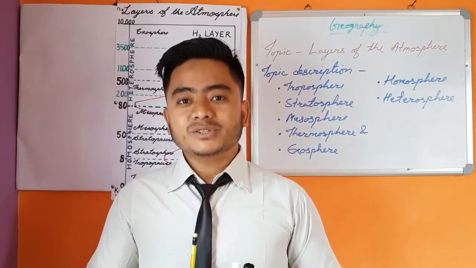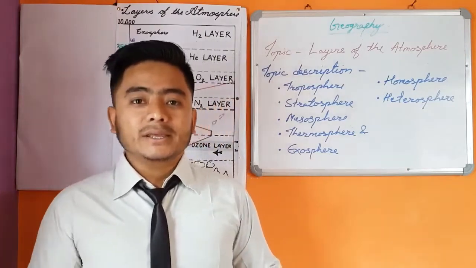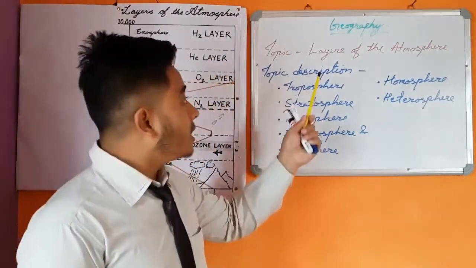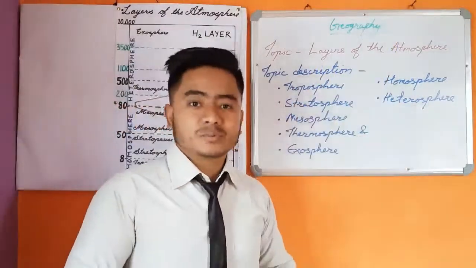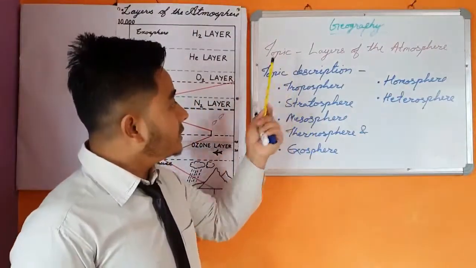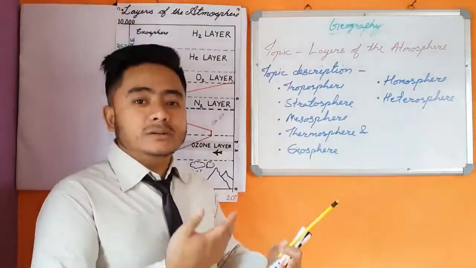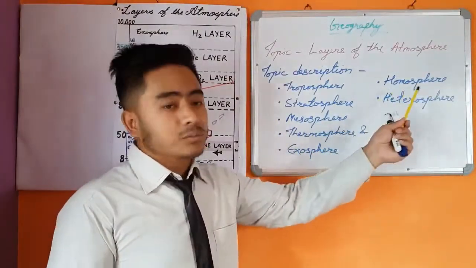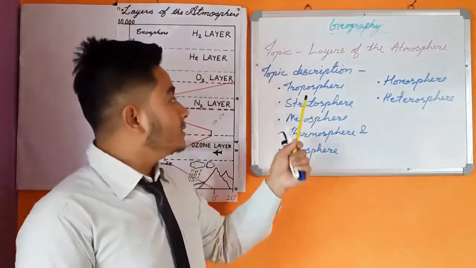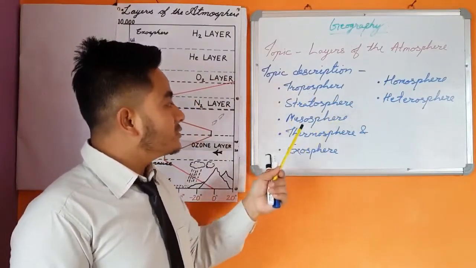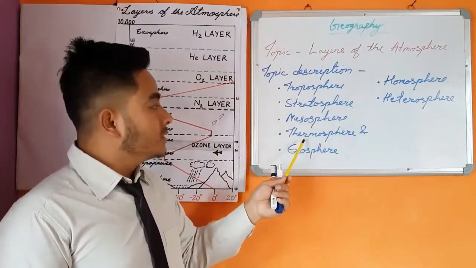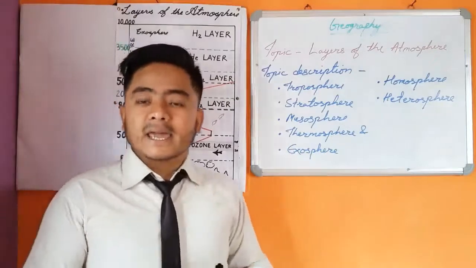So today in this lesson we will learn about layers of the atmosphere. Within this topic we will learn about the various layers of the atmosphere like Homosphere, Heterosphere, Troposphere, Stratosphere, Mesosphere, Thermosphere and Exosphere.